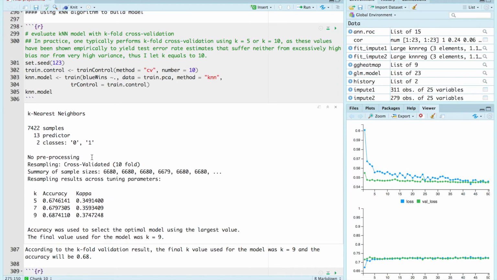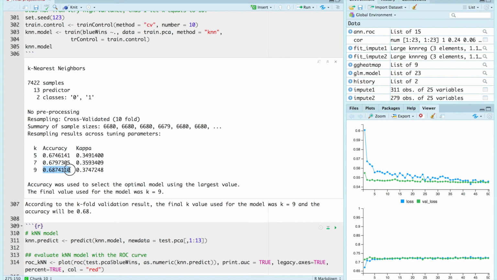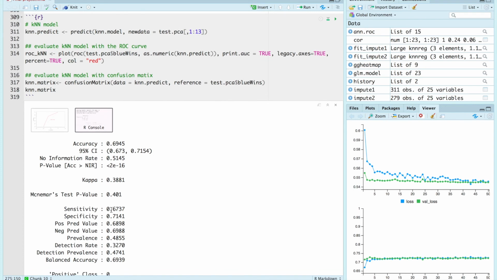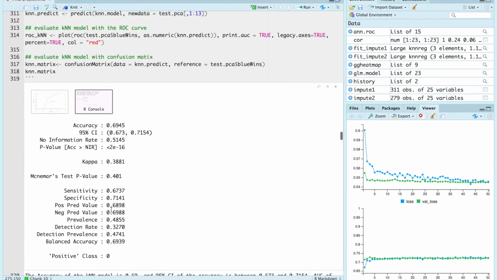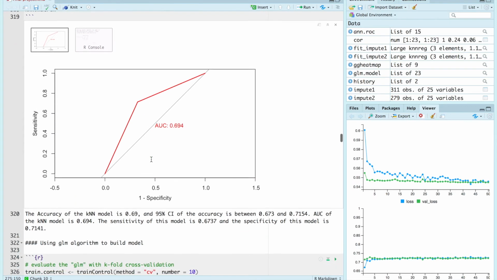This is the K-fold cross-validation of the KNN model. And you can see accuracy was used to select the optimal model using the largest value. The final value used for the model was K equal to 9. And accuracy will be 0.68. And this is the result of the KNN model. Its accuracy is about 0.7, and this is the AUC.